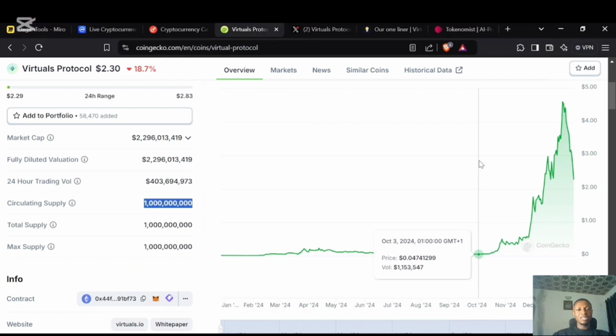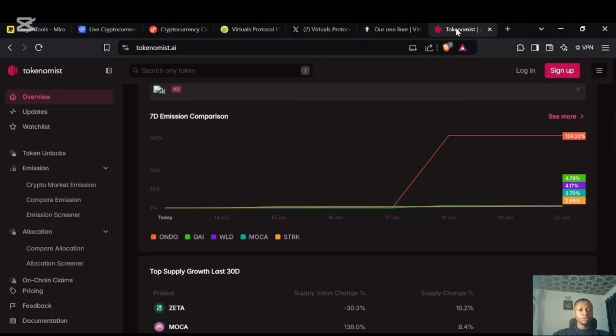Now, how do we track when tokens are going to be unlocked? We use a specific tool called tokenomist.ai. So when you come to tokenomist.ai, you have an overview. An overview shows you the emission. When new tokens are coming into the market, we call that emission. And in the 7 days emission, you can see what has happened.